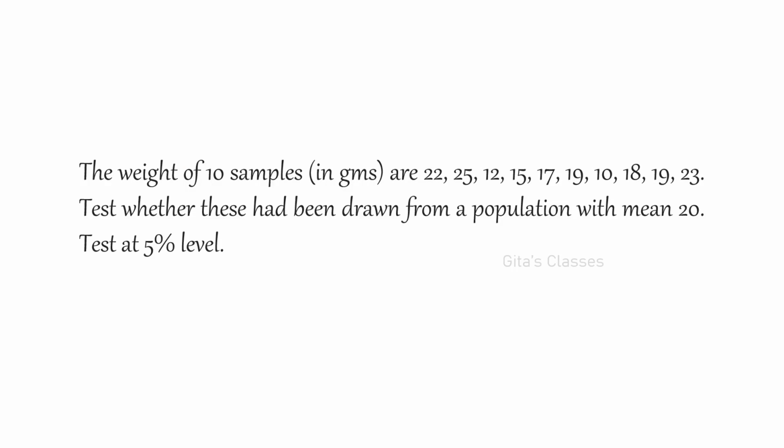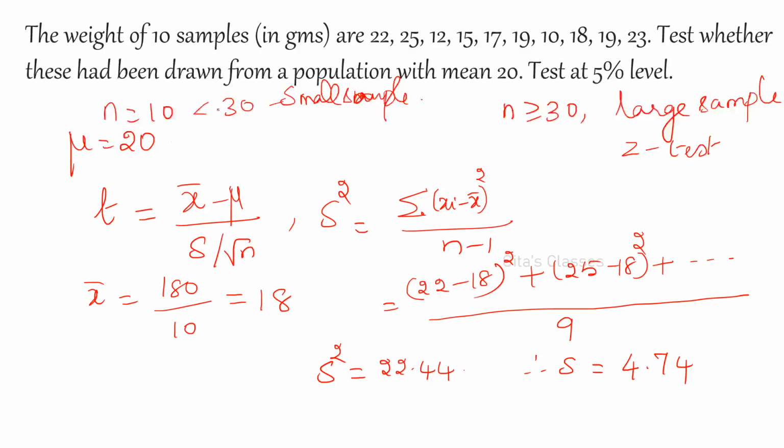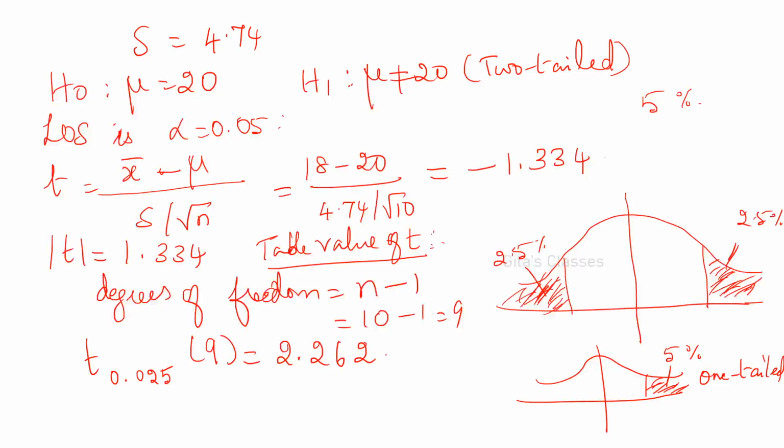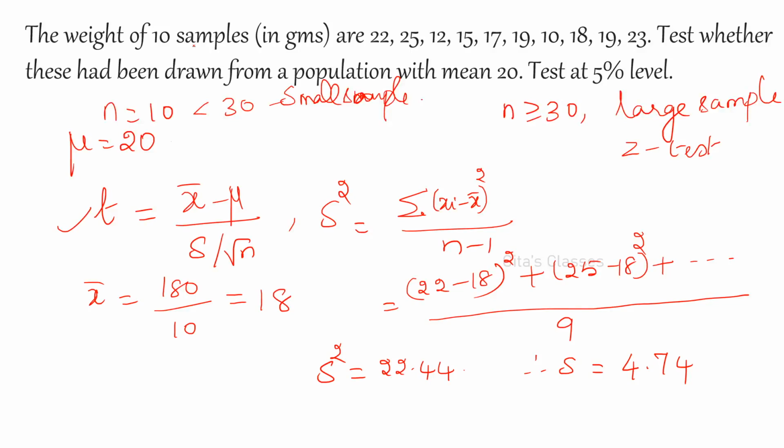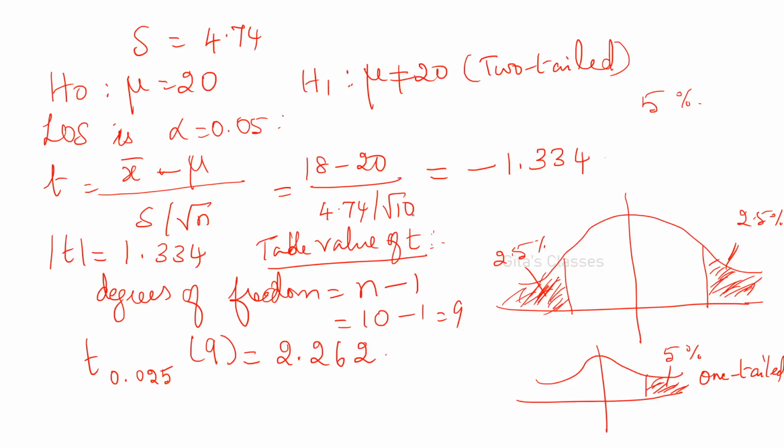And weight of sample, this is t-test. So this is less than 30. Therefore it is a small sample, and this is the formula you have to remember. Test statistic, t is equal to, okay, and capital S squared you can find out, or small s squared you can find out. Here I have found out capital S, and these are the values. S is equal to 4.74 capital S, and this is the formula, and 5% level of significance.